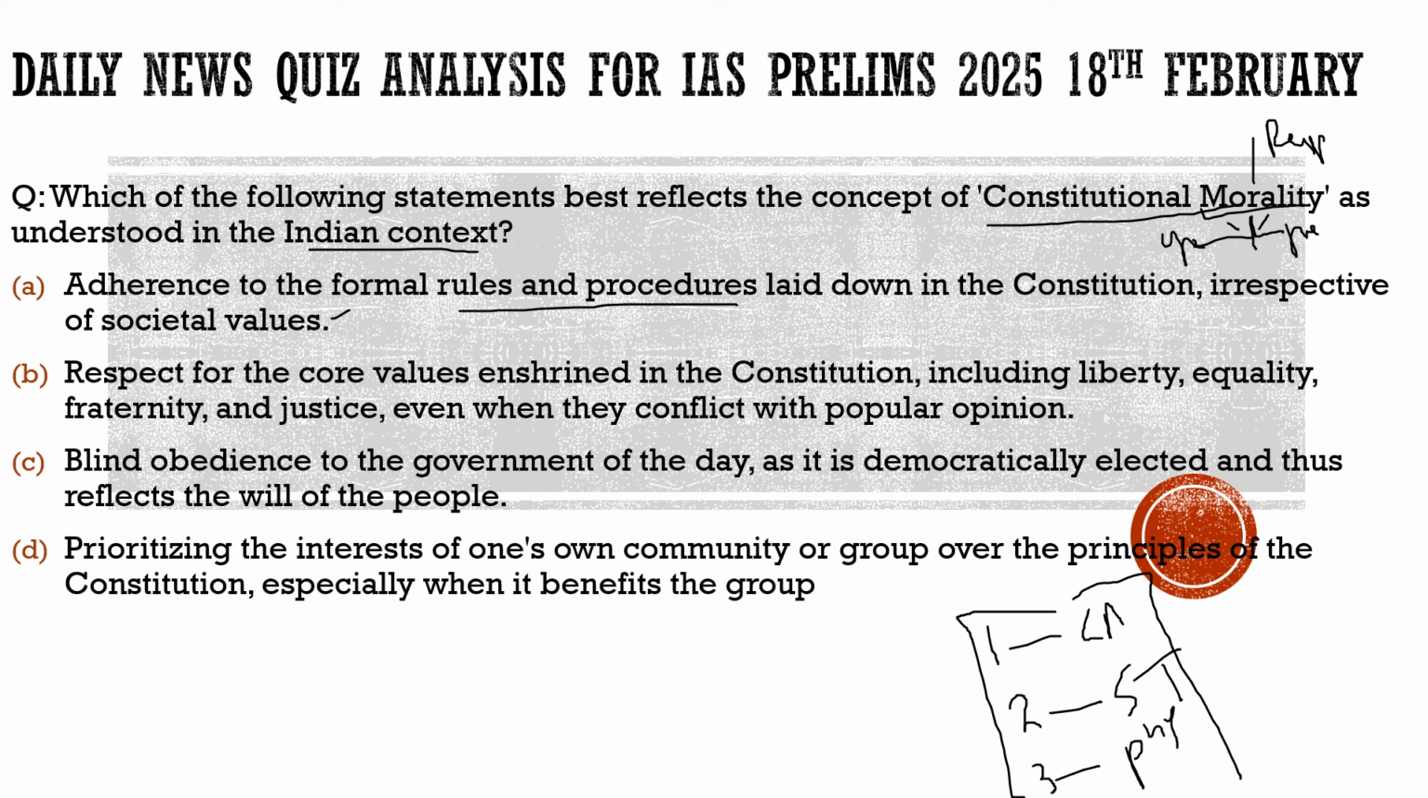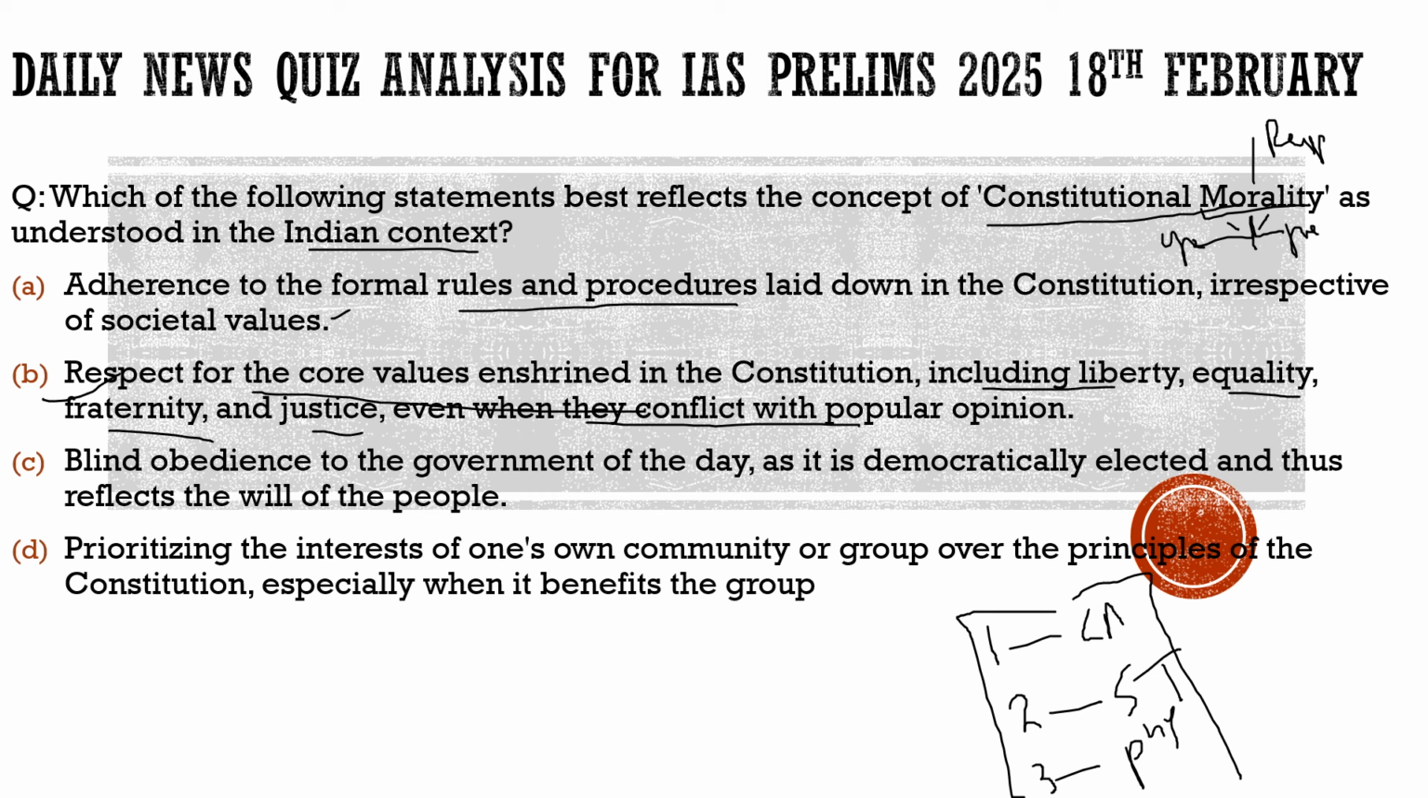Second statement: respect for the core values enshrined in the constitution, including liberty, equality, fraternity, justice, even when they conflict with popular opinion. This seems the most correct one, and it is correct. Respect the core values enshrined in the constitution. For example,